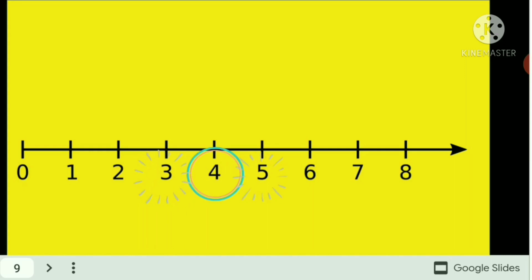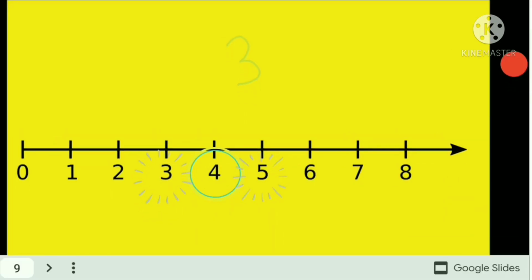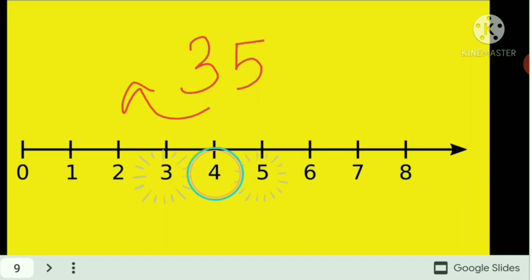5. Okay. Now one simple trick I want to share with you. For example, if I take 35, what will be the number before 35 and what will be the number after 35? How can you find it?